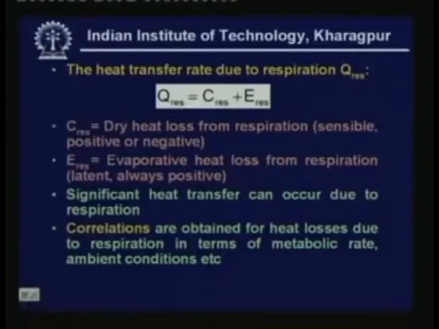Now, let us look at the heat transfer rate due to respiration. The heat transfer rate due to respiration is given by Q res is equal to C res plus E res, where C subscript RES stands for dry heat loss from respiration and E subscript RES stands for evaporative heat loss from respiration. What is this heat transfer rate by respiration?